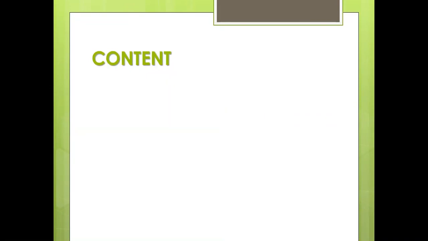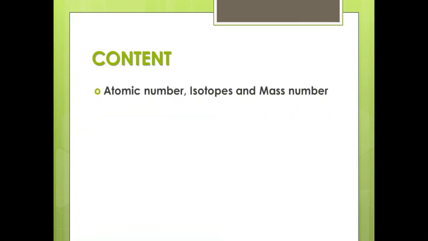As we know, according to our teaching pattern, before we start to study anything, we have to know what is inside this presentation. According to that, we are going to study first the atomic number, isotopes, and the mass number. Actually, this is not new for you all. You already studied it at O level. When we start to study the atomic structure, we should know about the atomic number, the mass number, and isotopes. The next one is the atomic mass scale.